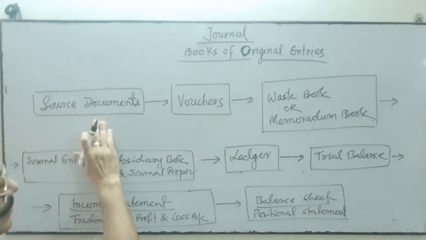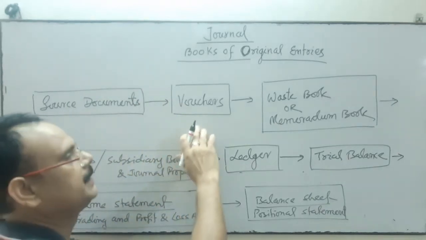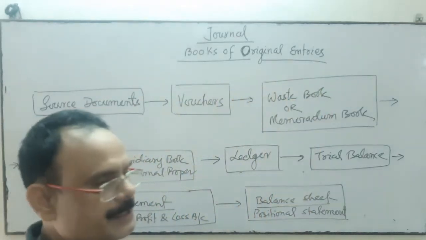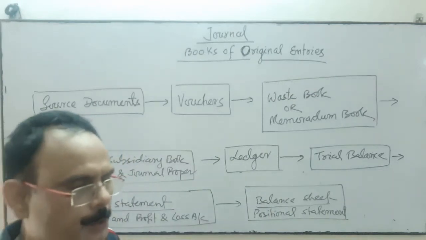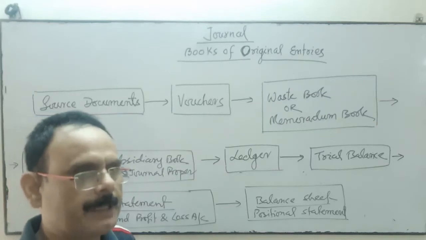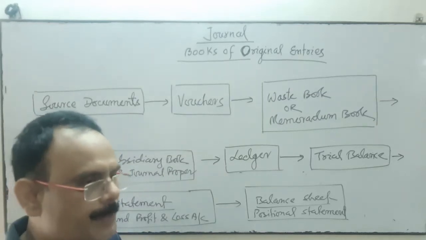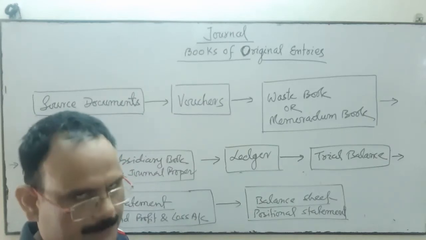Source document first, thereafter we prepare the voucher ourselves, then we record the transactions first for our memory. If the number of transactions in the business is large, every transaction cannot be kept in memory easily.